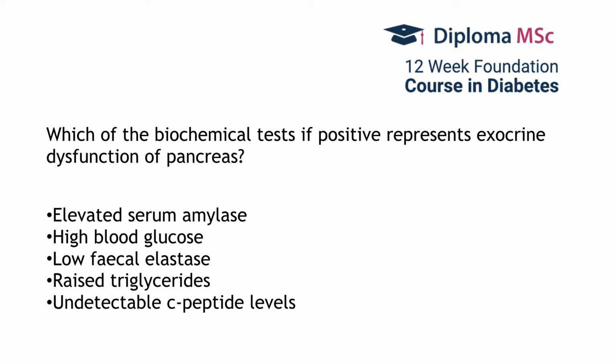Is it elevated serum amylase, blood glucose, fecal elastase, raised triglycerides, or undetectable C-peptide levels? We know that the pancreas produces a lot of peptidase enzymes and is essential for digestion, and testing the fecal elastase would be an appropriate choice in this situation to assess for exocrine function.